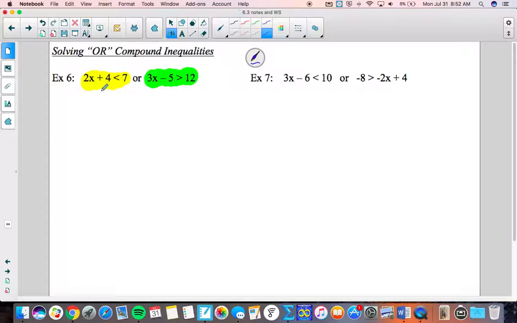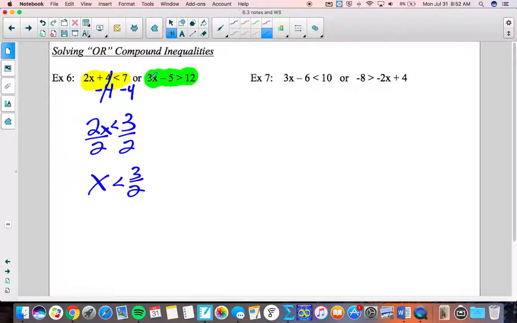So like here we would subtract 4 to isolate the x variable. We get 2x is less than 3, and then we divide by 2. So part of my solution is x is less than 3/2. Here we'd use a separate algorithm for solving for x. We'd add 5 and add 5 to each side of the inequality. We get 3x is greater than 17, divide by 3, divide by 3. We get x is greater than 17/3. So those are my 2 answers.